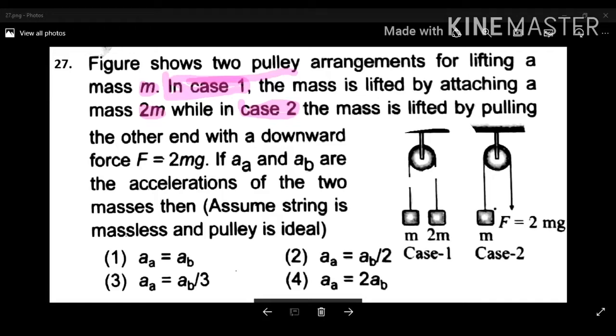Where aA is the acceleration and aB is the acceleration of the two masses, what is the relationship between aA and aB?